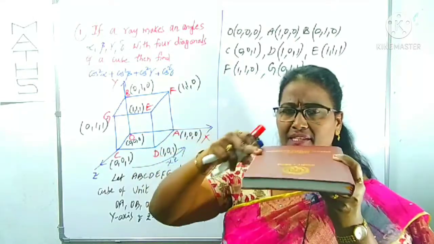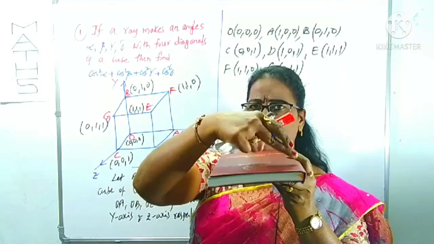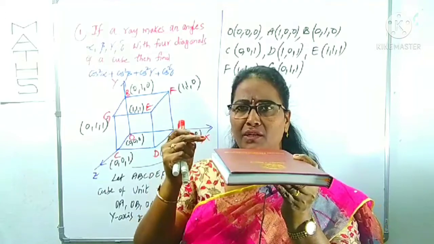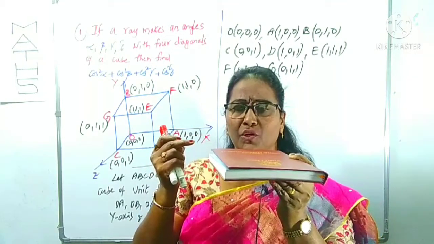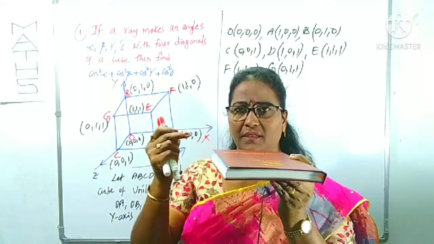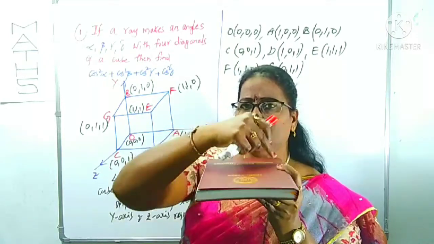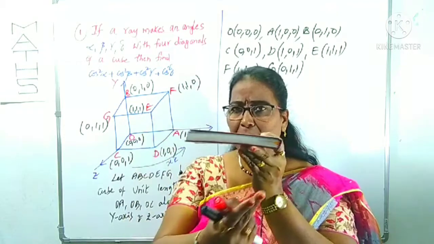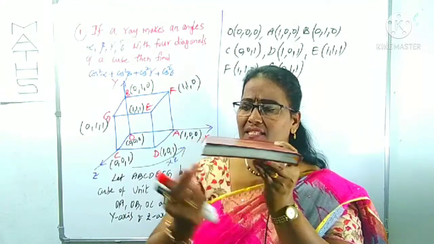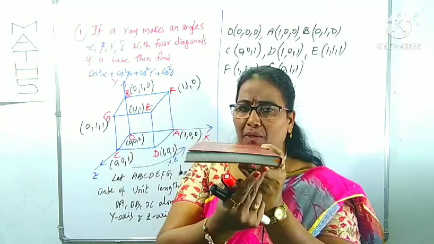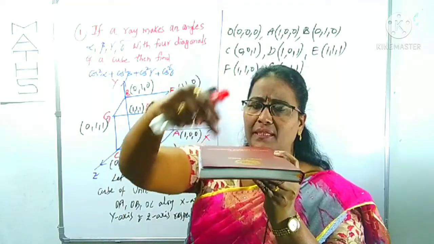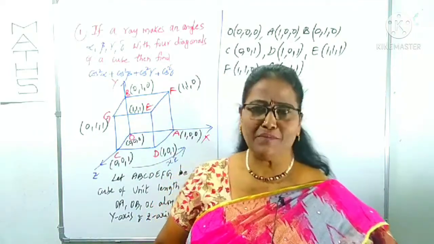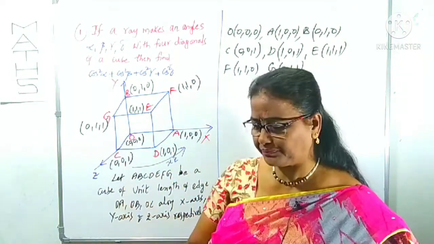This is the above face, one of the faces. This is the below face. If you take one diagonal, it means lying down the 2 vertices of a face. If you join like this, it is called a face diagonal. But if you join one vertex of the above face to the other vertex of the below face like this, this is one, above to below. Similarly, here to here. Similarly, here to here. Like that, there are the 4 diagonals. Okay, simple. I will show you in the figure.